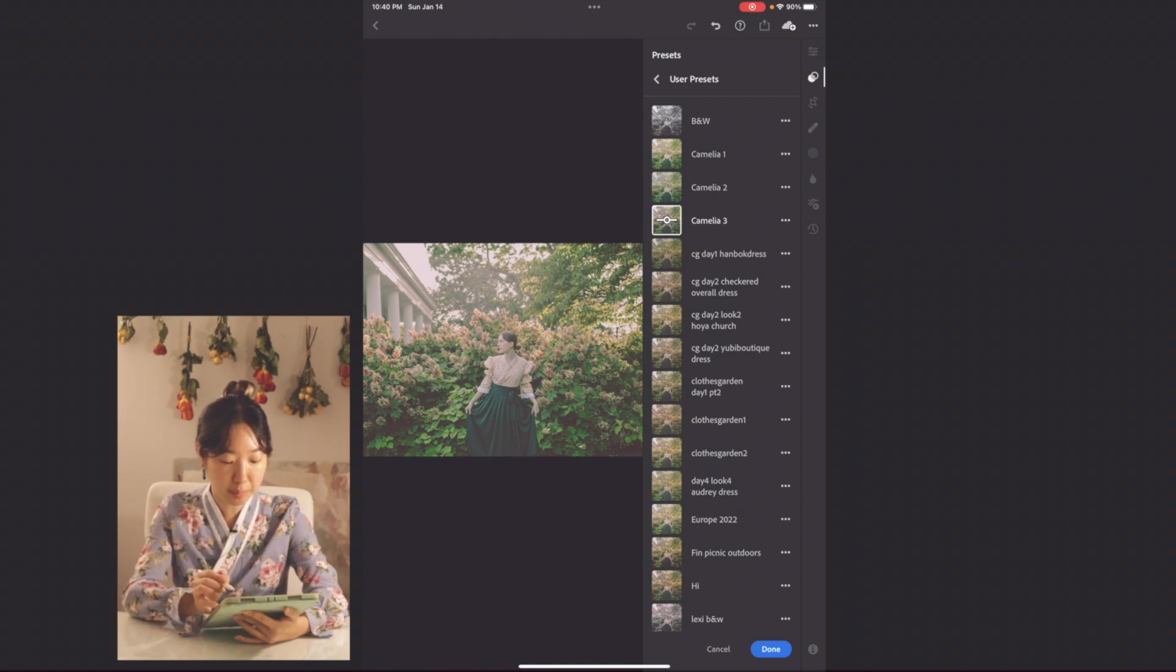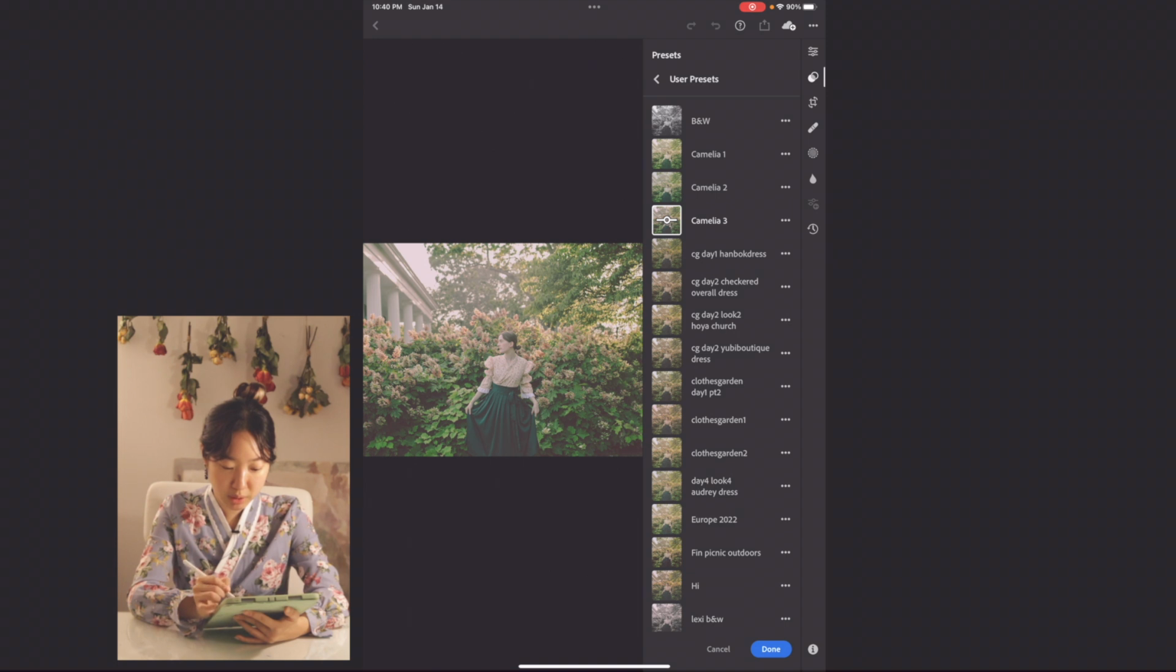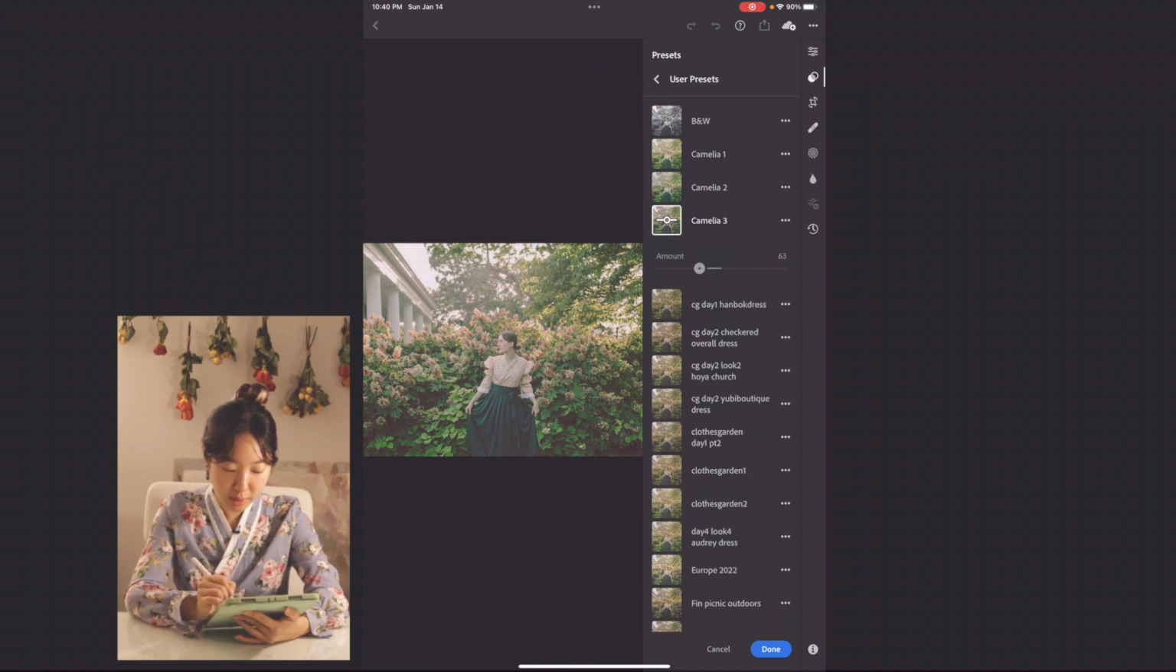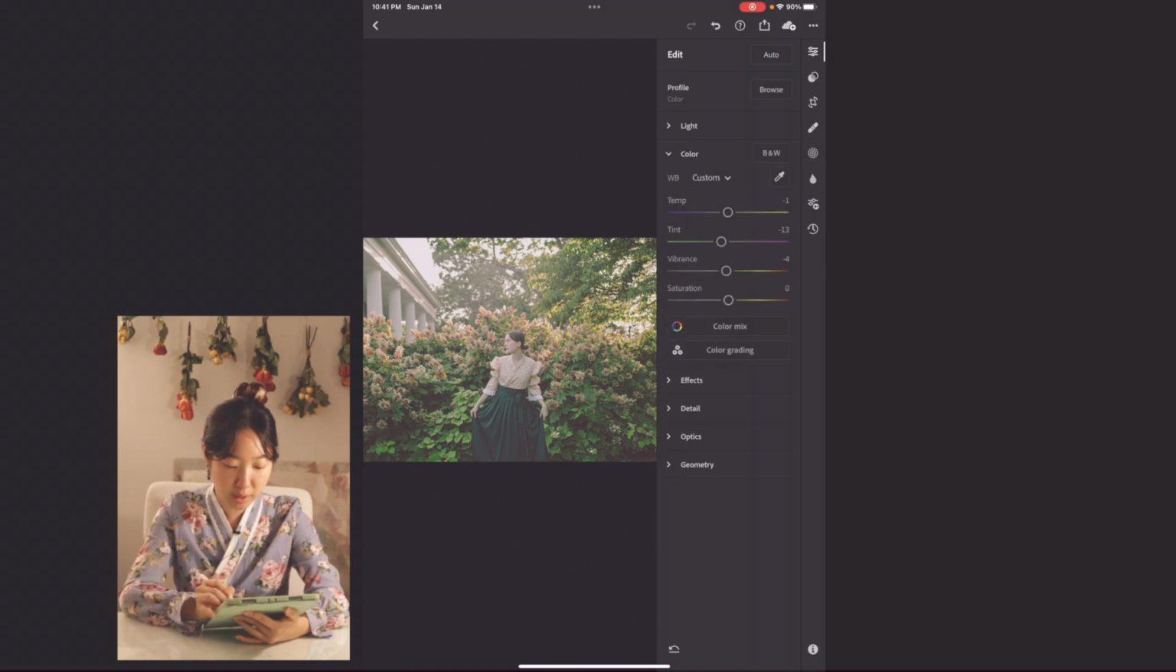After I apply it, I'm going to go back and make that amount a little bit less than 100, maybe 70%. And after that, I'm going to tap on color because I want to add that yellow warmth tone.